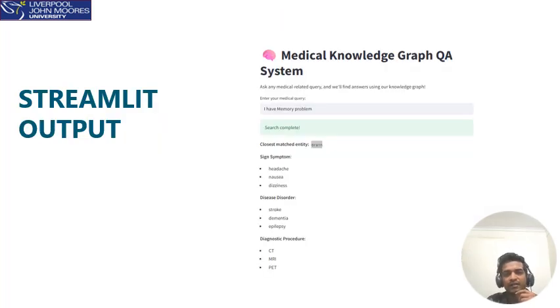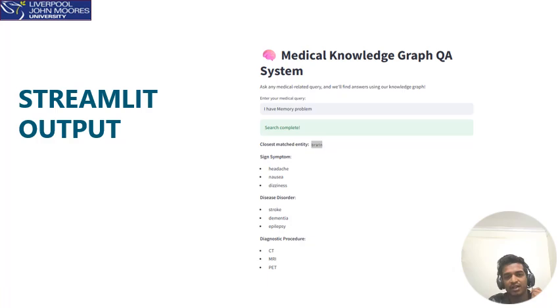As shown in the figure, when the user inputs a query, like "I have a memory problem," the system processes it through the sentence transformer model, converts it to an embedding vector, and performs semantic search using FAISS. In this case, it maps to the entity most relevant to the user query, which is brain. Once the closest matching entity is identified, the system queries the Neo4j-based knowledge graph for all the relevant relationships linked to brain. Then it categorizes and displays the associated symptoms, disease conditions, or diagnostic tests required.